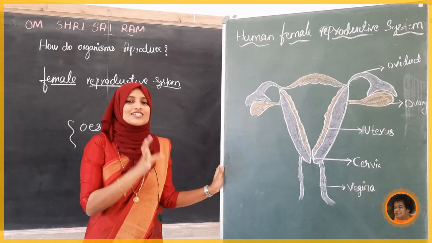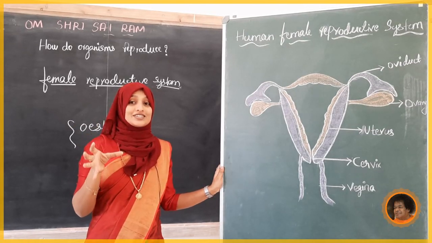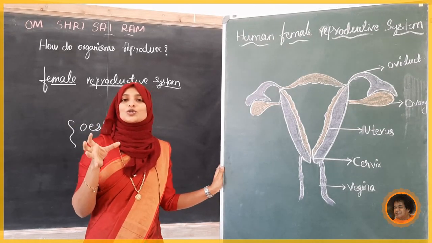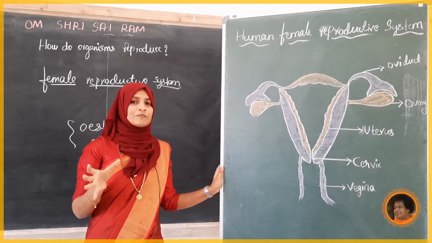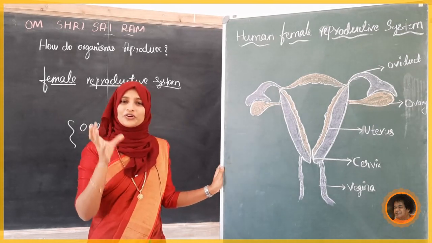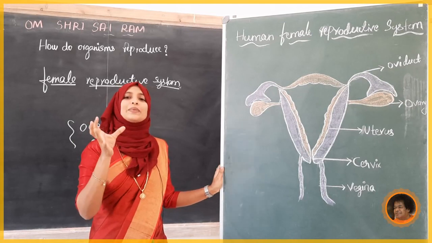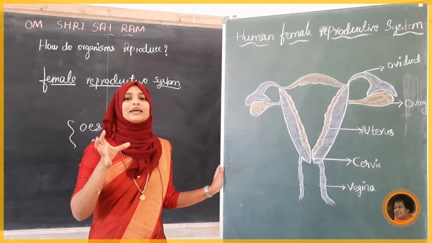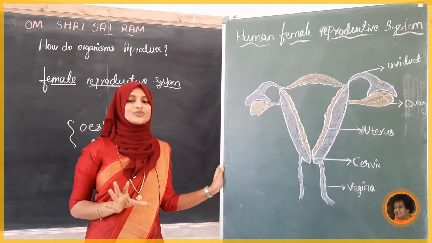Imagine the creation of God, how beautifully it protects the baby. There is a baby cot in the female body, and that is called the uterus.